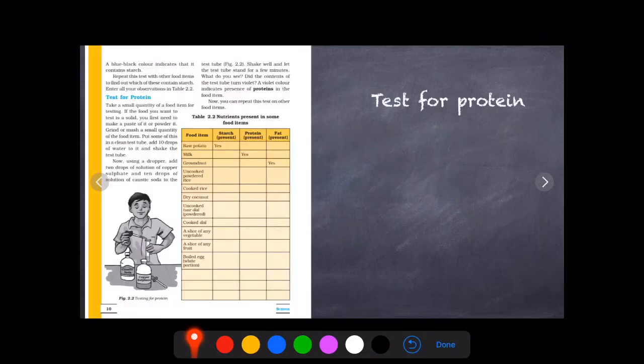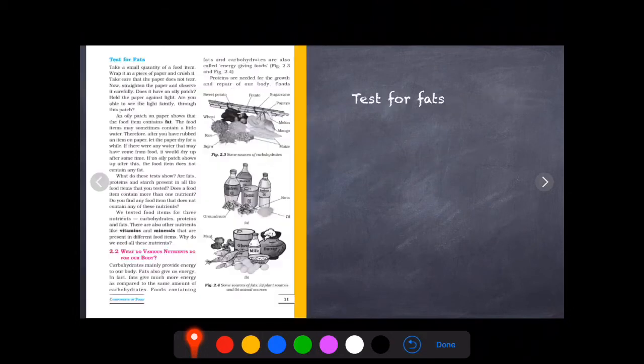Okay? We also have a test to find out the presence of protein. We need a test tube like this, and we take the food which we have to test for protein inside this test tube and add some water. After that, a few drops of caustic soda and copper sulfate solution are also added to it. If the food color turns violet, then it indicates the presence of protein. With this test, we can detect the presence or absence of protein in a given food.